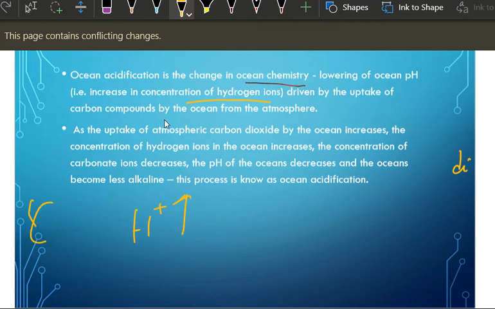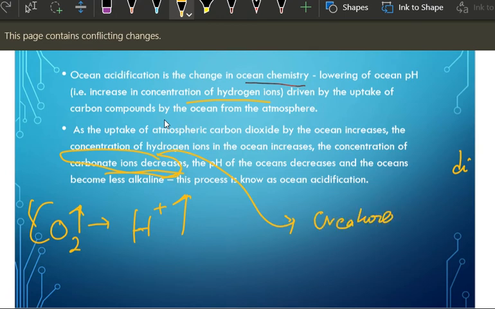Carbon dioxide is increasing, giving rise to H plus ions, which means acidic ions in the ocean are increasing. The concentration of carbonate ions decreases. This is important. Due to acidification, so many oceanic creatures are unable to survive, because they are unable to create their own shells. We will discuss this completely in the next slide.